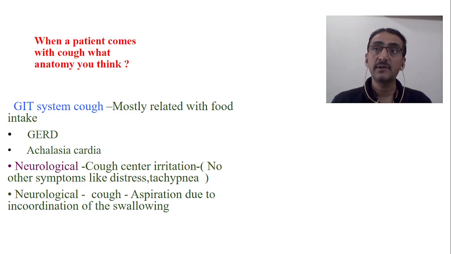Another cause where there will be cough because of neurological problem is, suppose there is hypotonicity of the muscles, suppose muscles of the pharynx, larynx, oral cavity, which play a major role in the swallowing procedure. Any neurological problem like lower motor neuron lesion or upper motor neuron lesion may lead to hypotonia or hypertonia of these muscles, and that may create a problem in swallowing, and there will be micro aspiration, and that may lead to cough. So these are the two important causes of cough because of neurological problems.